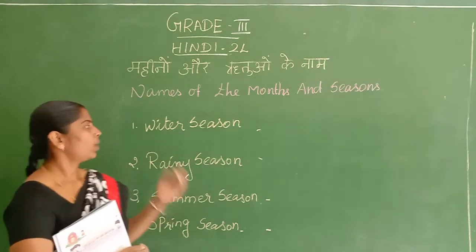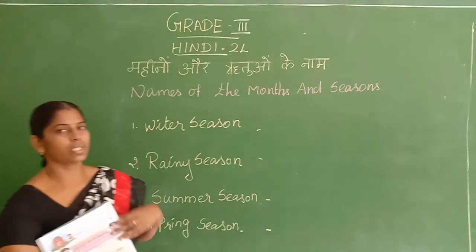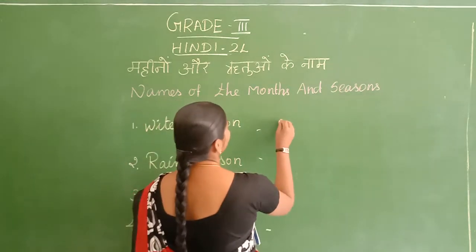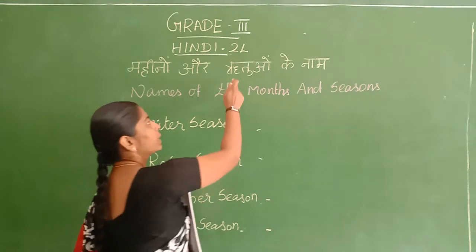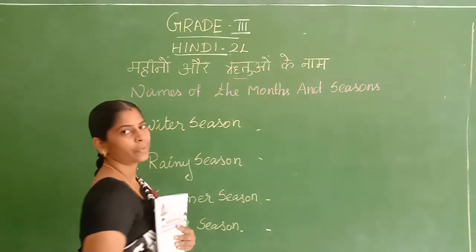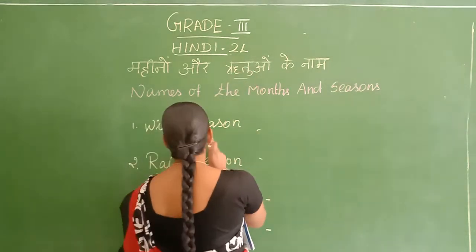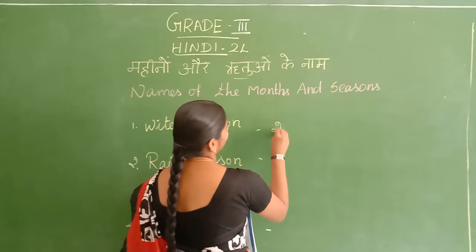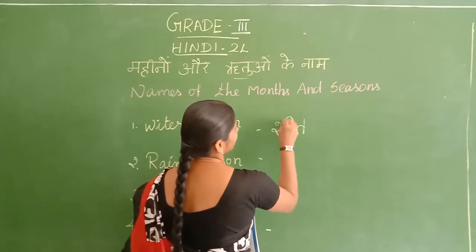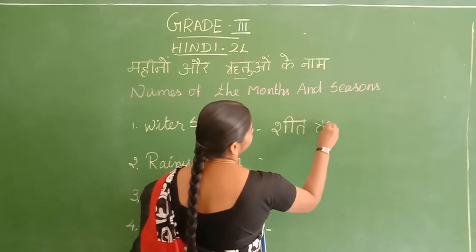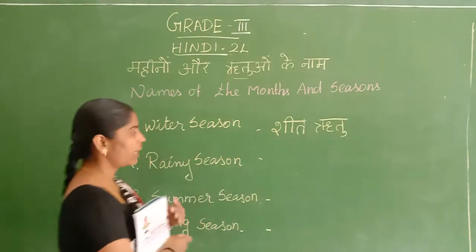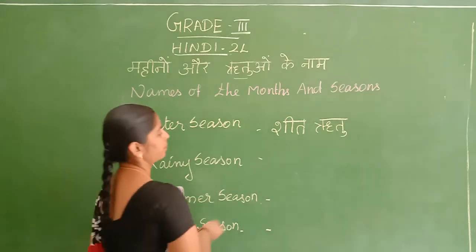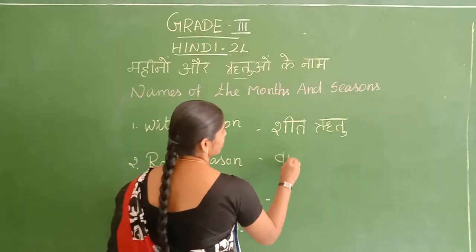Okay, winter season, what is it in Hindi? Sheet Ritu. Ritu means season. Ritu, season, the singular. So winter season is Sheet Ritu. Rainy season is Varsha.